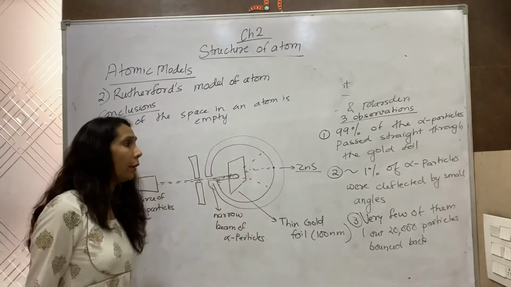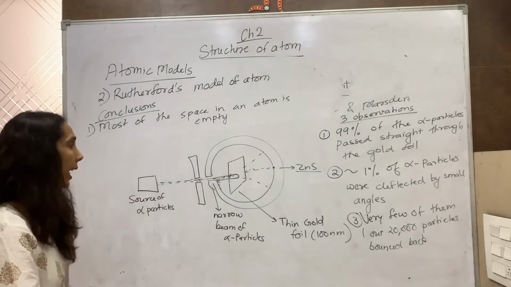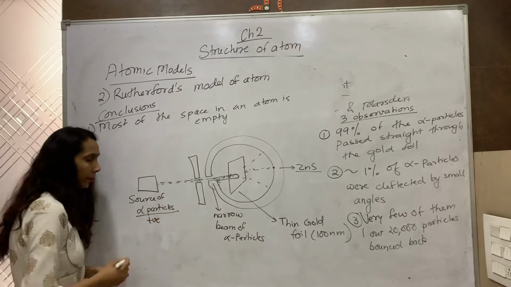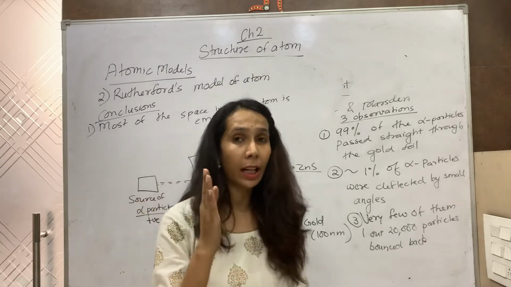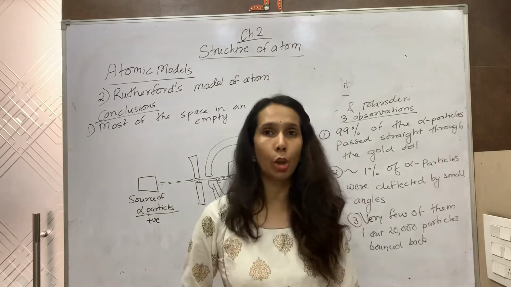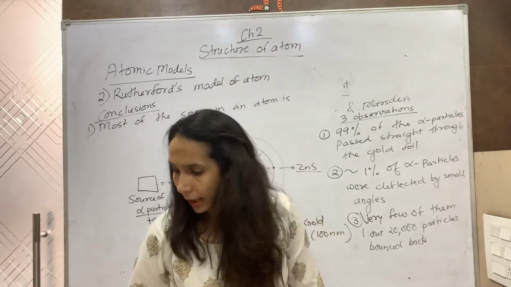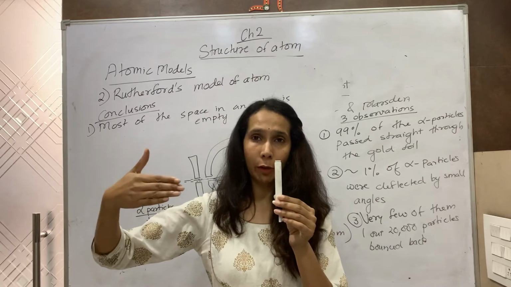Second, some of the alpha particles were deflected by small angles. We know that alpha particles are positively charged particles. So they can be deflected only when they come in contact with a positively charged particle. Suppose I consider this is a positively charged particle and alpha rays are coming toward it.